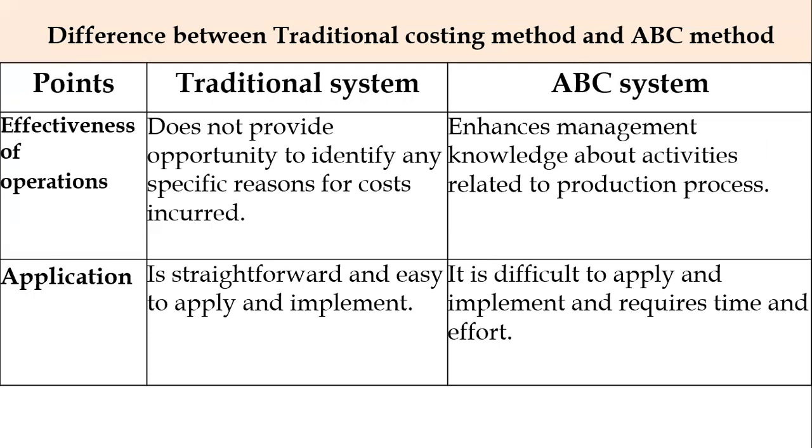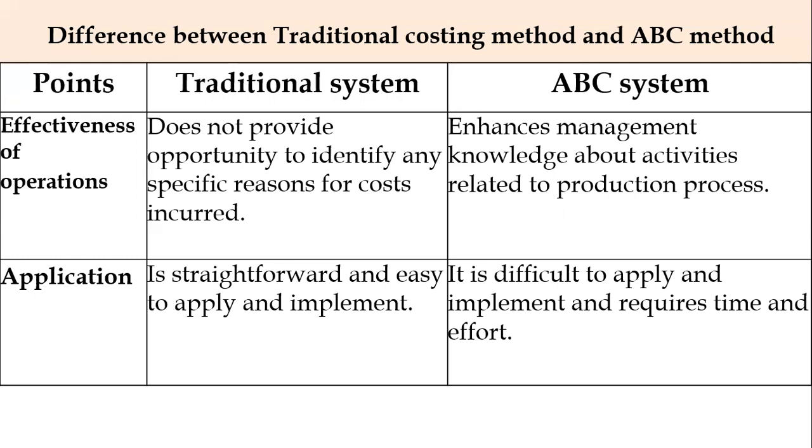Why did we incur so much cost, and what was the reason to incur so much cost will not be identified in the traditional system, whereas in the ABC system, for the number of activities performed in order to produce the product, each and every activity is studied in detail, and what the activity was and how much cost was incurred for that particular activity will be identified, and it enhances management knowledge about activities related to the production process. So this is the major difference between the traditional system and the ABC system.